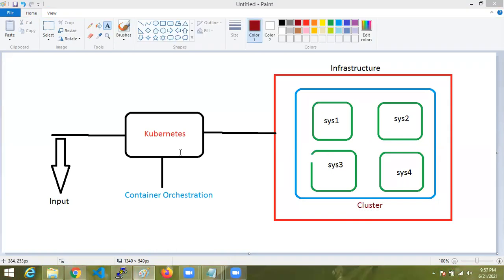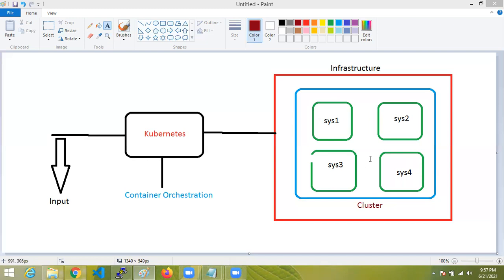All these machines will be under one Kubernetes environment known as a cluster, a Kubernetes cluster. Whatever input we give, Kubernetes will perform orchestration for the containers under this cluster only.